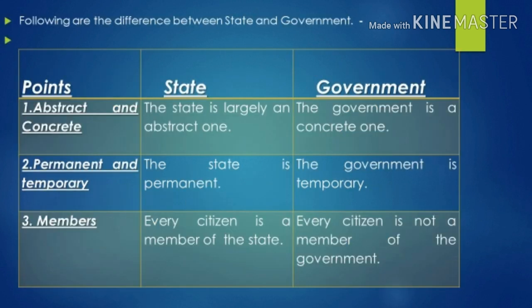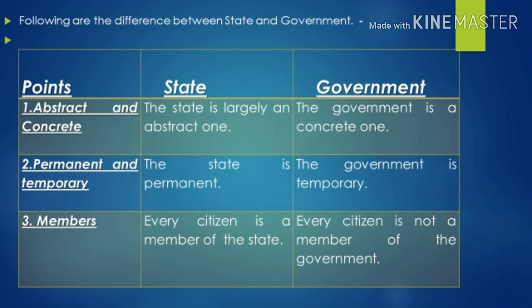Following are the differences between the state and government. First point, abstract and concrete. The state is largely an abstract one. The government is a concrete one. Point number two, permanent and temporary. The state is permanent and the government is temporary.